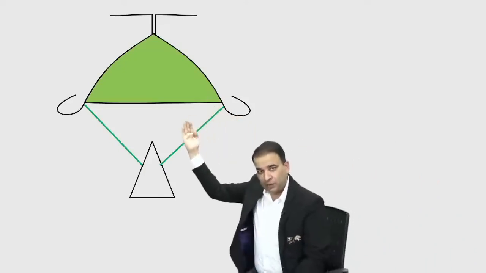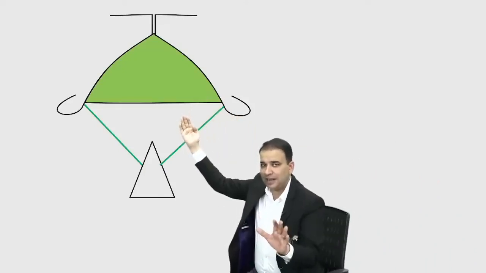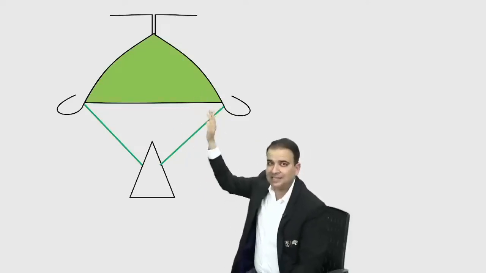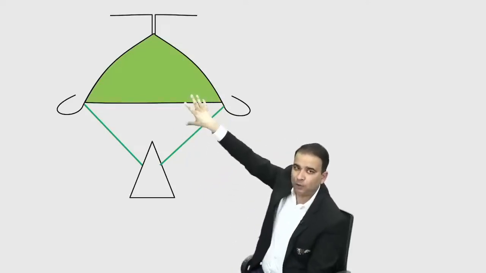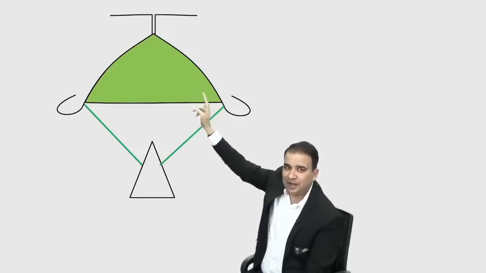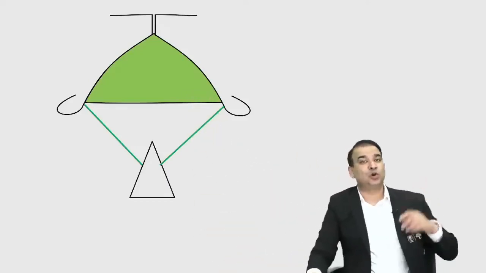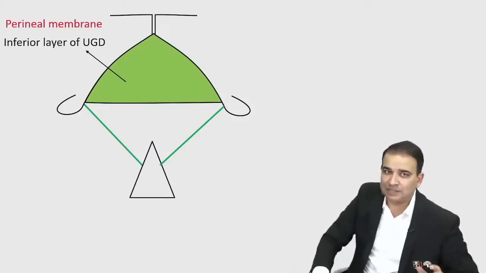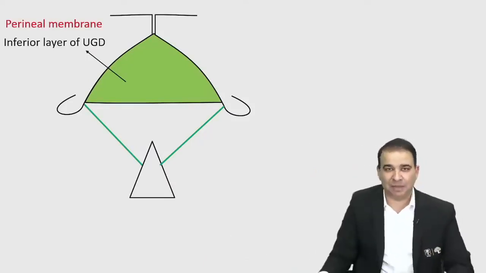So there is a layer above also, guys. I'm not showing you that as of now. There is an inferior layer and a superior layer, and this is the inferior layer. The one you can see from below, the more superficial one, is the inferior layer of the urogenital diaphragm, which is also called the perineal membrane.